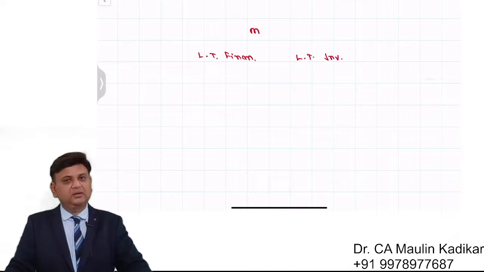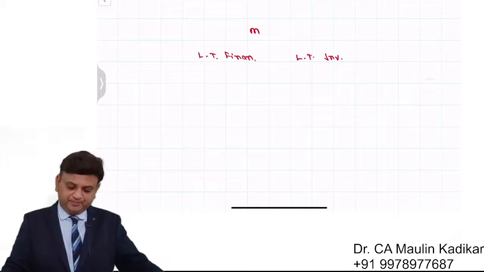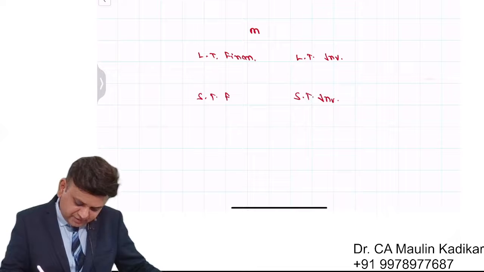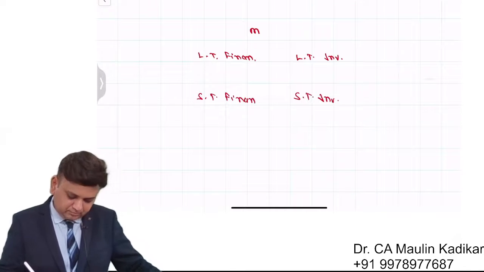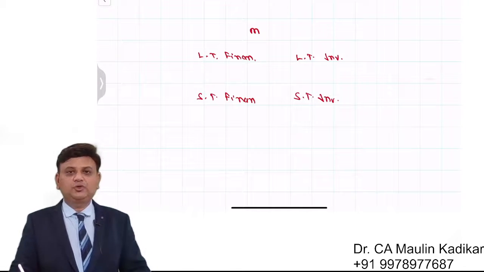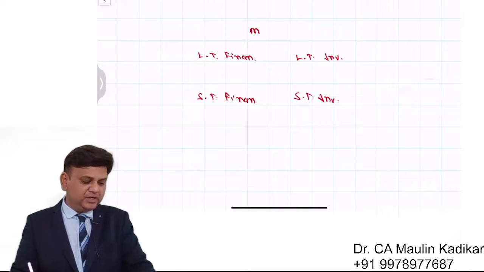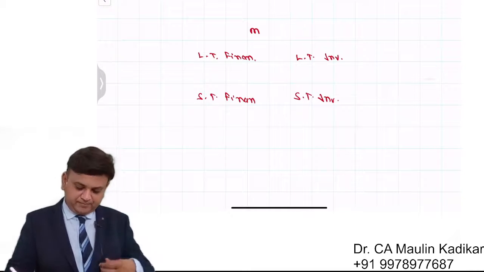Equity share capital, debentures, retained earning, preference share capital, and so on. And short-term investment will be from short-term financing. So ideally what you should do is this, and that is what's given a name as the moderate financing policy.